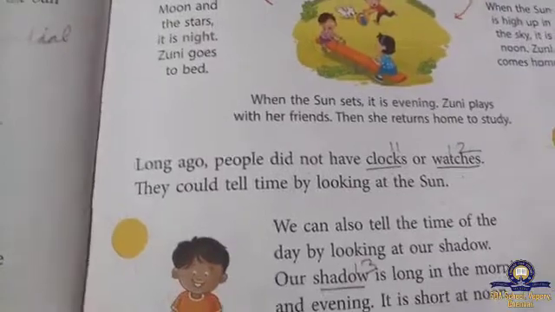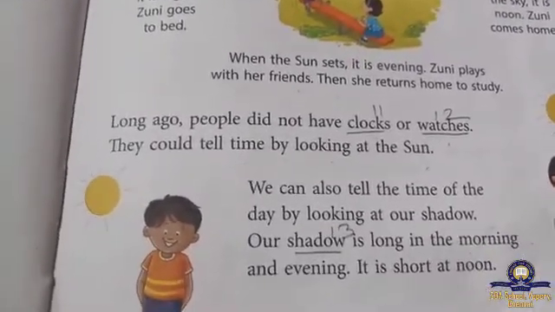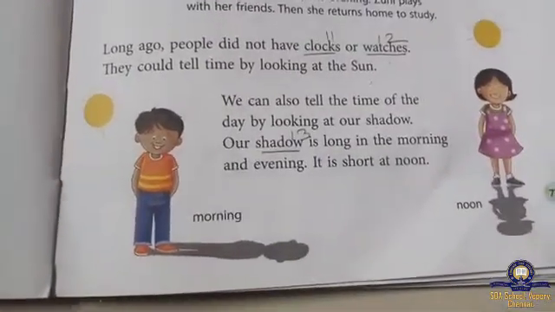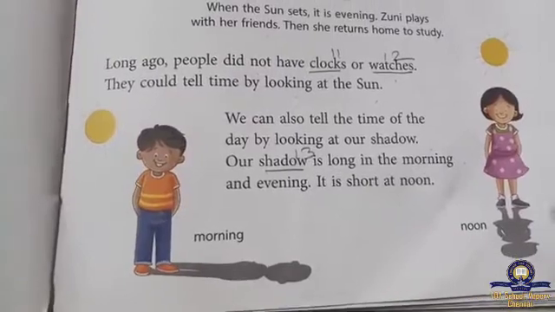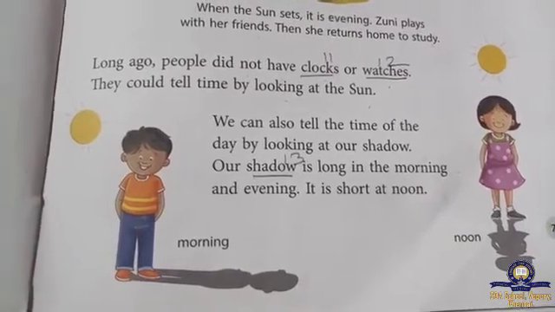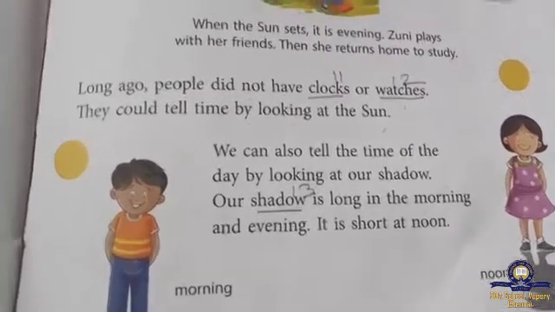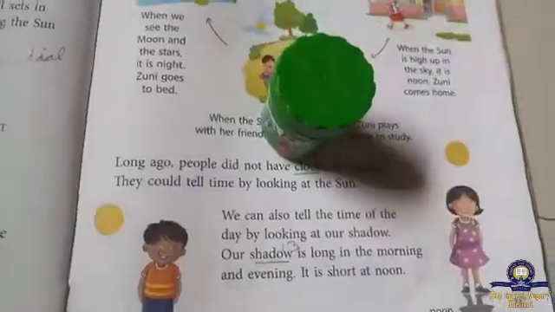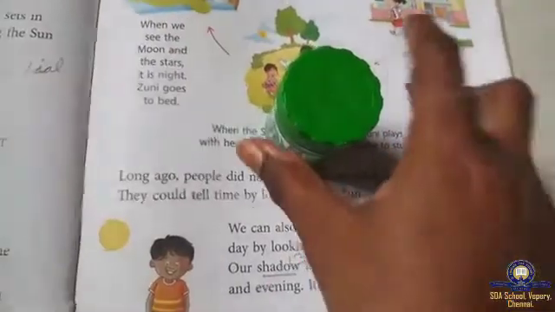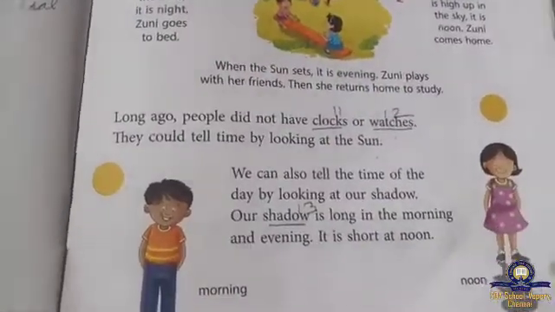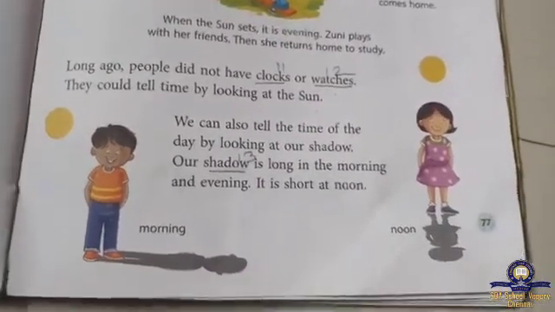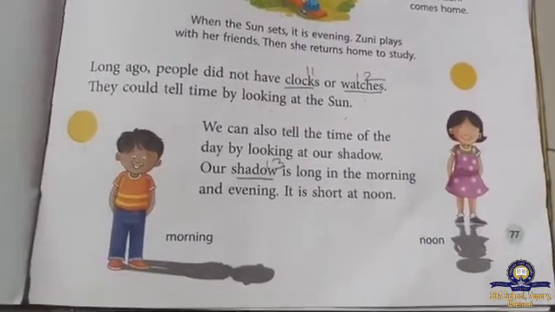Children, I think you understand how to find out the time by looking at the sun. Yes, and the shadow in the evening and the noon. Clearly I explained. You can try this at home by using the torch, and things also, not only a doll. Whatever things you have, if you keep them the way the light comes, on that side you can see the shadow. Understand? The sundial, I think you clearly understand that one. If not, try it at home with the help of the elders, parents, uncle, auntie, anyone.